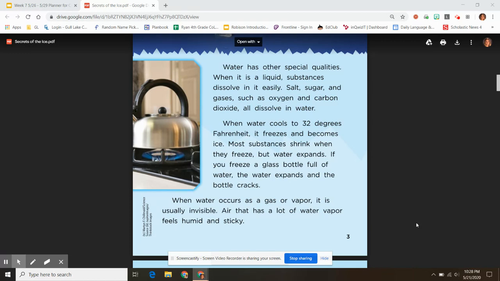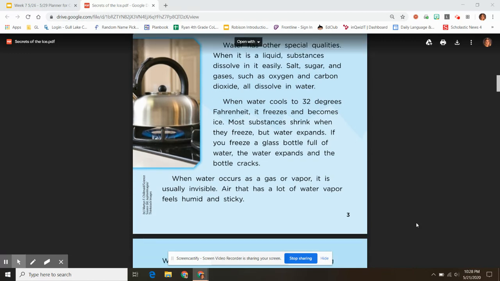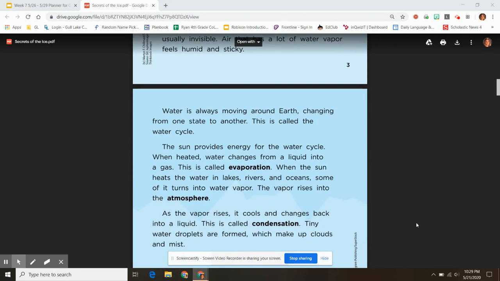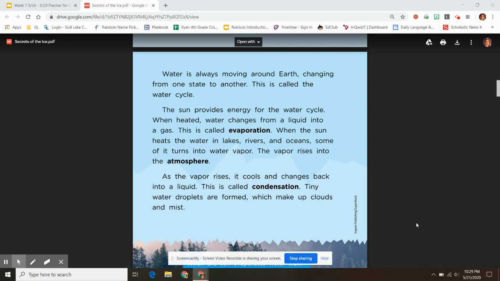When water occurs as a gas or vapor, it is usually invisible. Air that has a lot of water vapor feels humid and sticky. Water is always moving around Earth, changing from one state to another. This is called the water cycle. The sun provides energy for the water cycle.